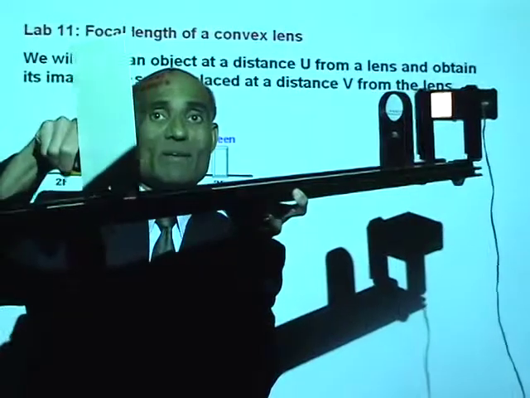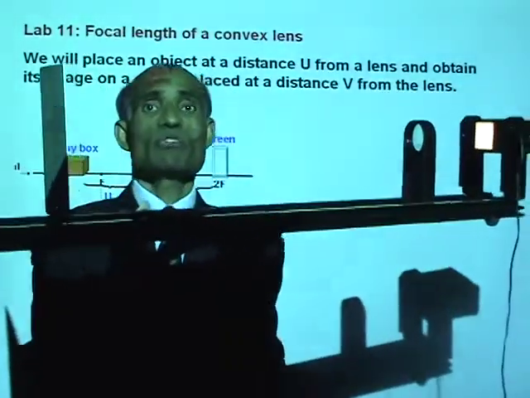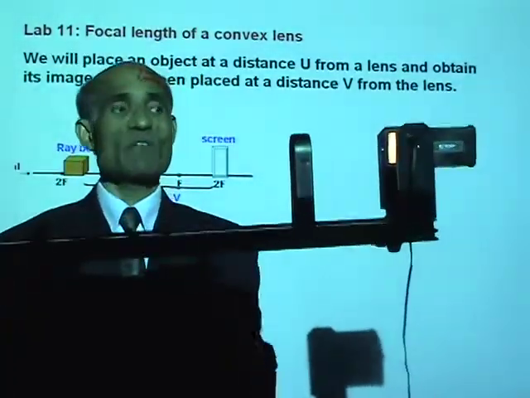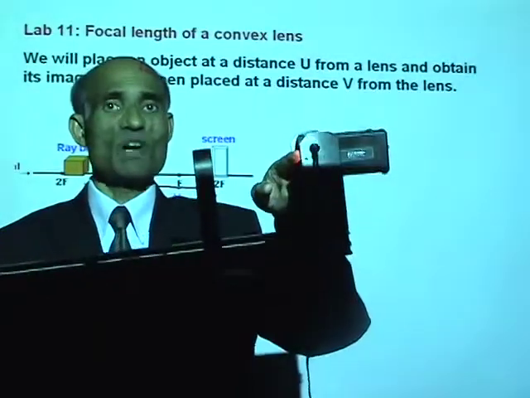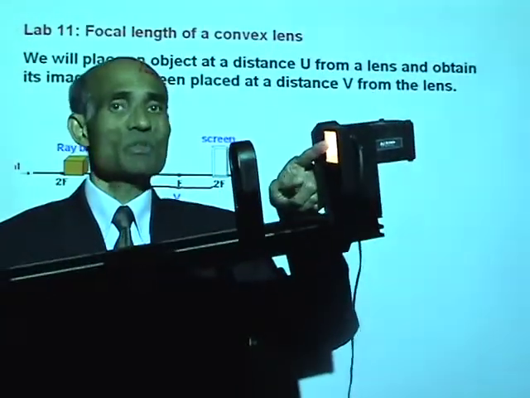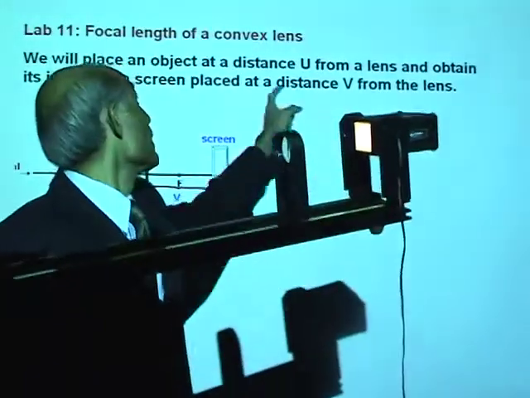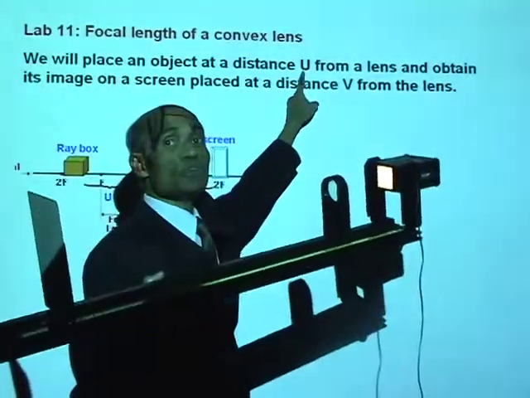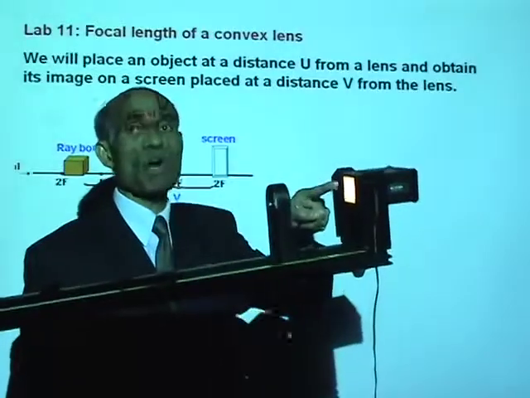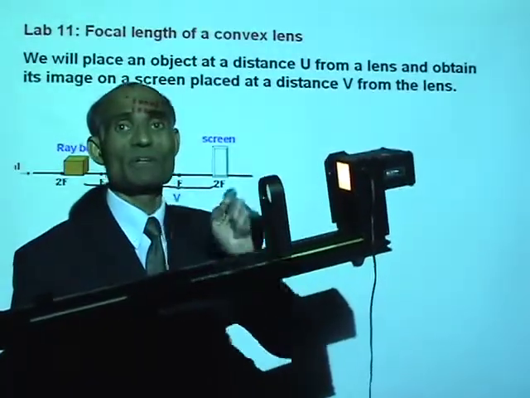This is the screen. Now, we said the distance of the object from the lens, we are going to call it u. Alright? So, u is the distance of the object from the lens.